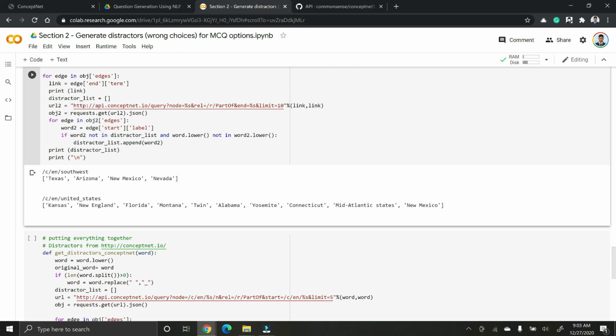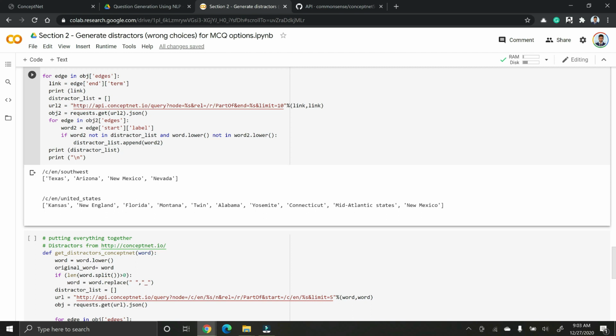So we get that Southwest has Texas, Arizona, New Mexico and Nevada. All these words share a part-of relationship with Southwest, where the edge starts with these words. So Texas is part of Southwest and Arizona is part of Southwest. Similarly, all these words have a part-of relationship with United States.